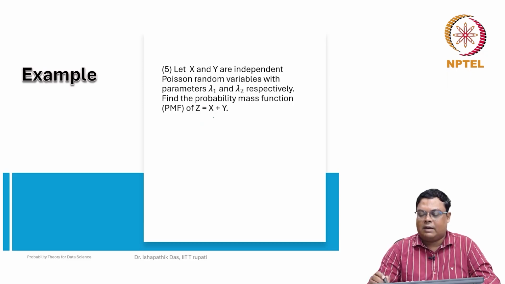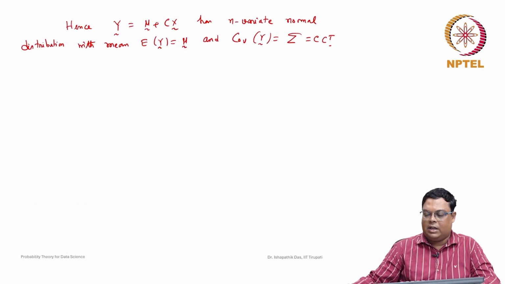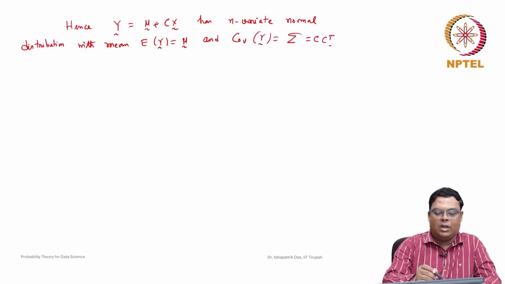So here you can see that because x and y are both discrete random variables, we cannot use this theorem here. So we have to do it directly, without using the theorem, and check how to do that.